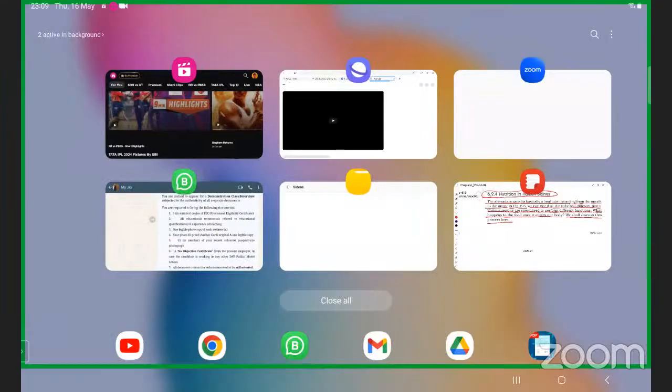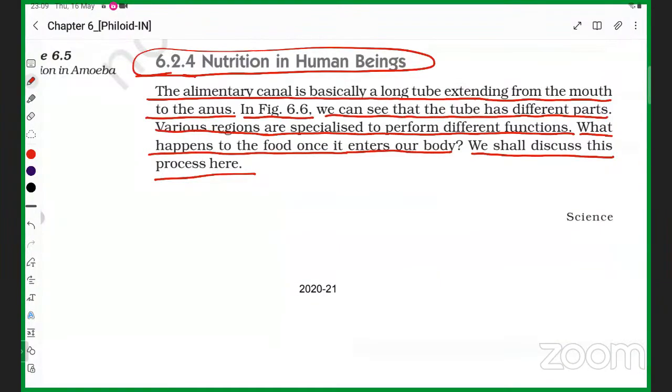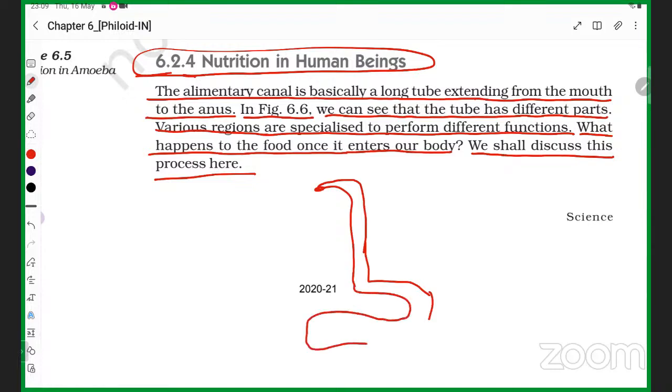What happens to the food once it enters our body? We shall discuss this. So, students, see, we have the alimentary canal. This alimentary canal goes from the mouth, entering here, going this way, through whatever parts are there, and it will finish at the anus, students, this part.